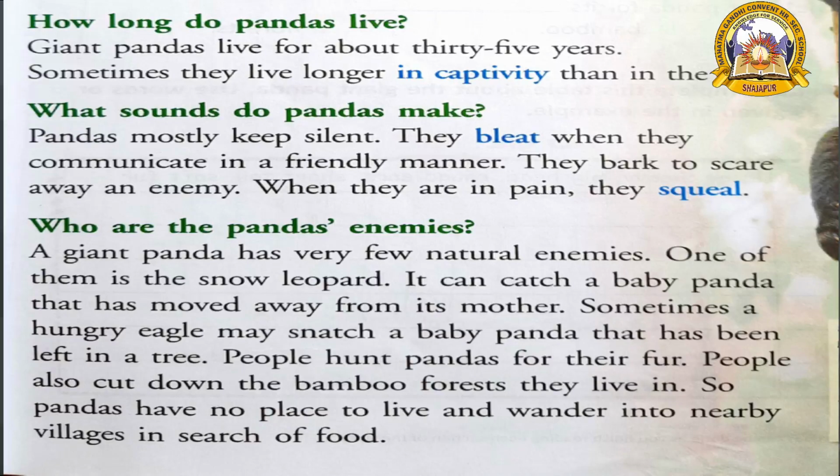People hunt pandas for their fur. People also cut down the bamboo forest they live in. So, pandas have no place to live and wander into nearby villages in search of food.